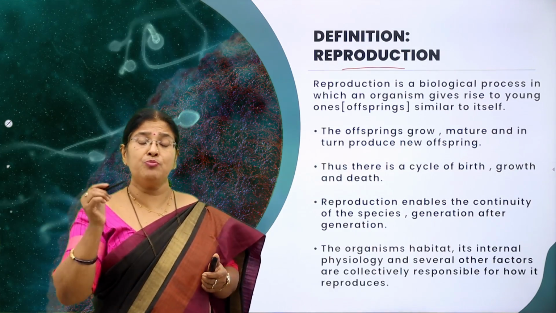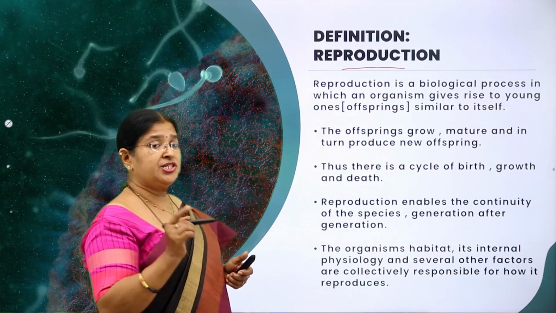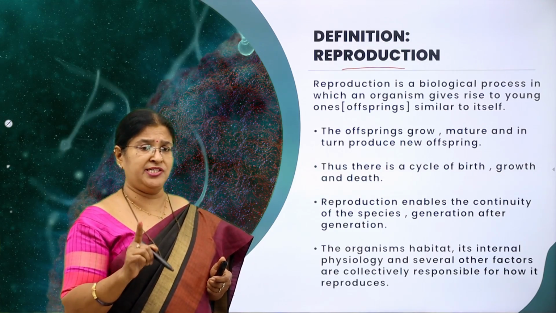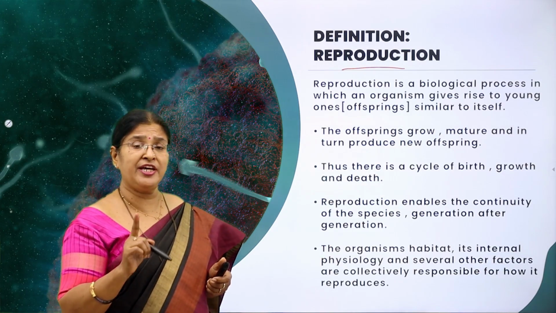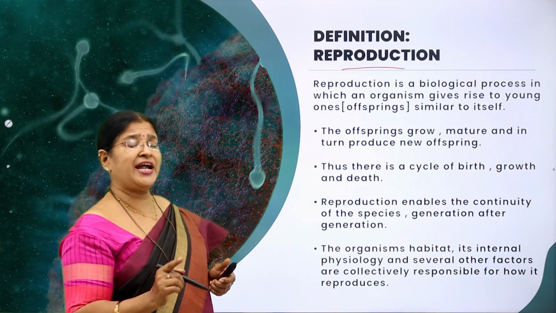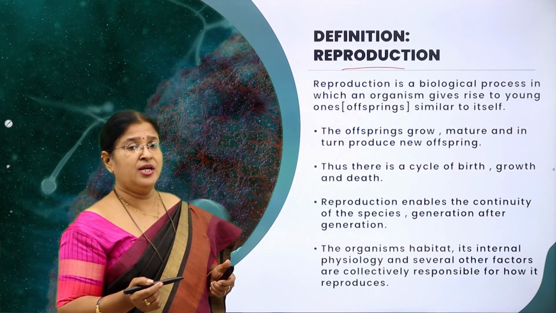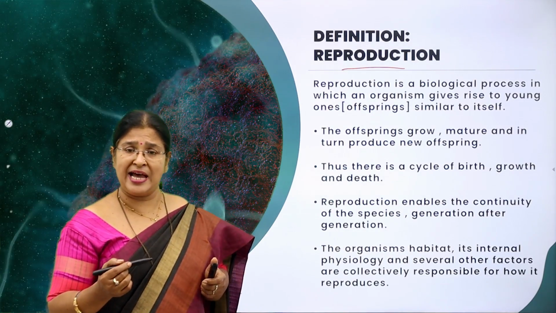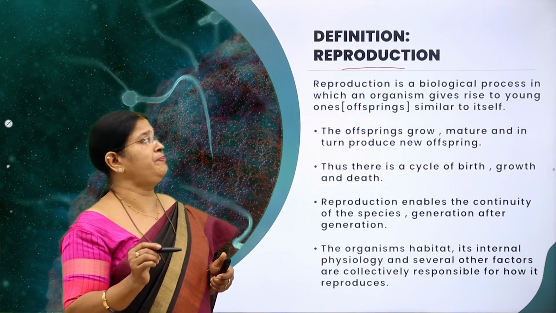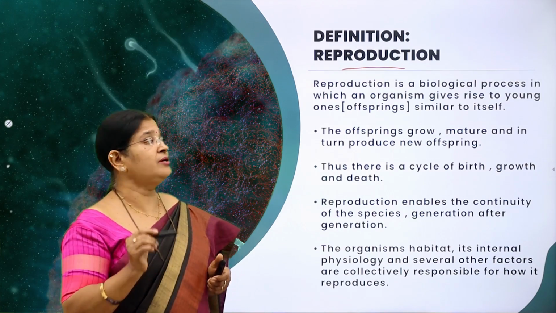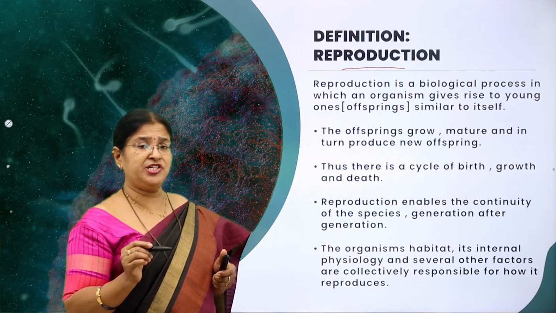Let me emphasize more on this definition. Children, one thing you should remember in biology, definitions are very important. You have to write the correct definitions. You can't write half right and half wrong. Such vague answers will not carry marks. So try to understand the definitions properly.